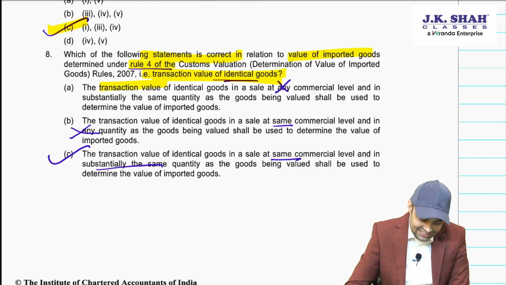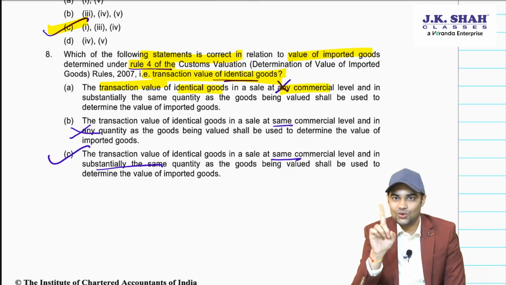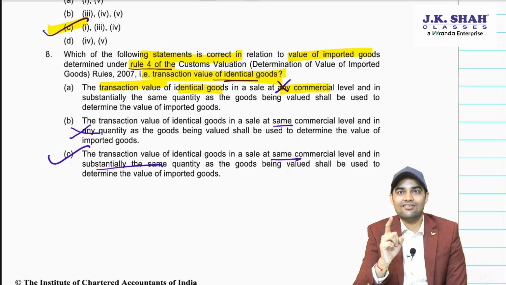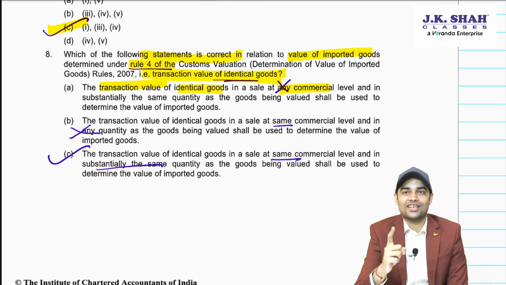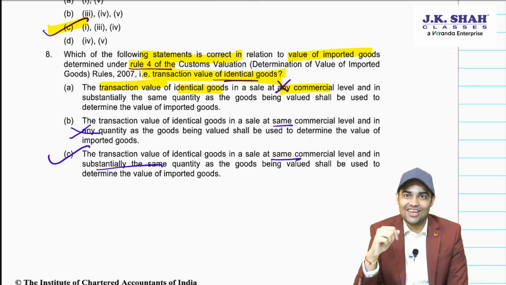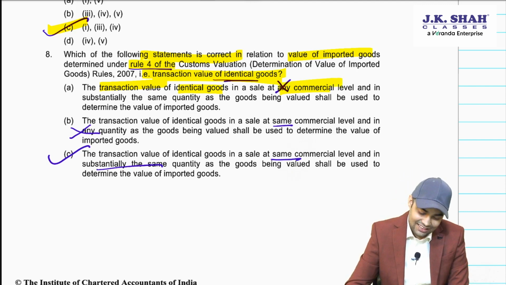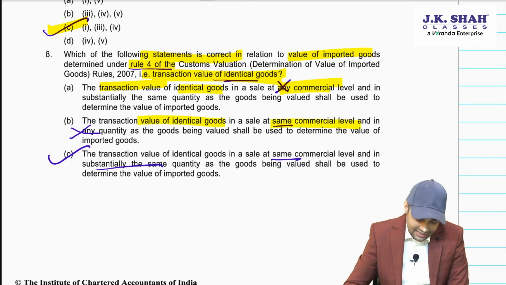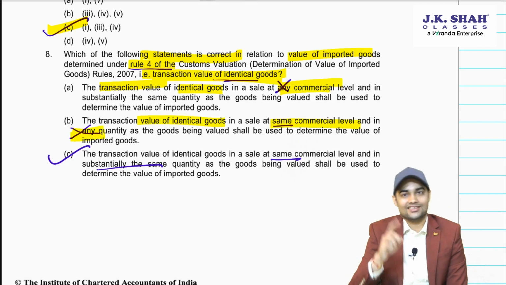The transaction value of identical goods in a sale at any commercial level. No. Same commercial level, substantially the same quantity. That is the value which is adopted as identical goods value. So any commercial level would be wrong. Transaction value of identical goods at same commercial level, correct. And in any quantity, that's the mistake.